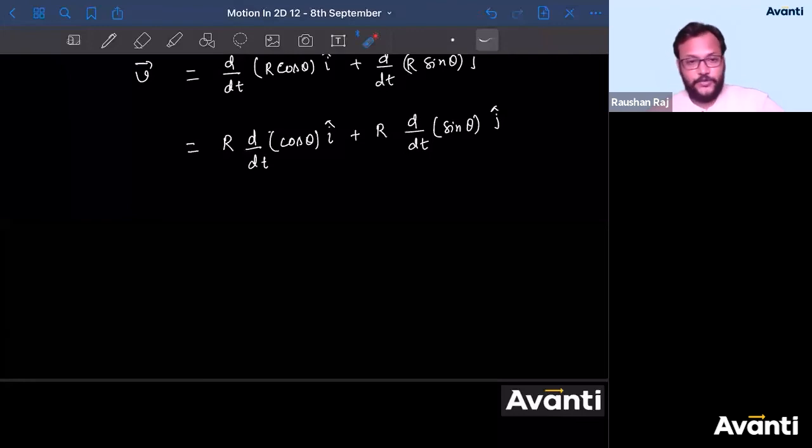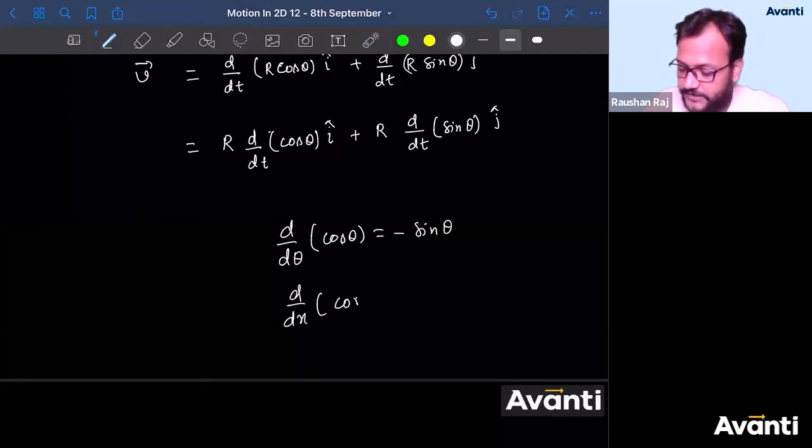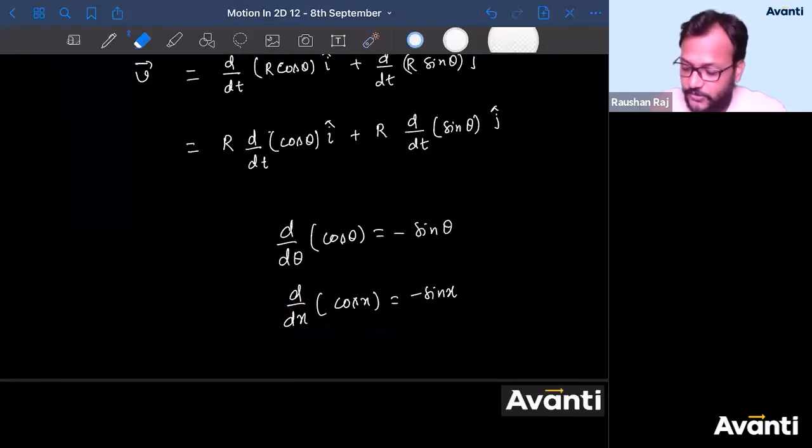If I am asking you differentiation of cos theta with respect to theta, then it is minus sin theta. Guys, do you remember this? d by d theta of cos theta is equal to minus sin theta. Or you must have studied d by dx of cos x is equal to minus sin x. But what if this is something else? It's not x here. If there is no x here, what do we do? We use chain rule of differentiation.